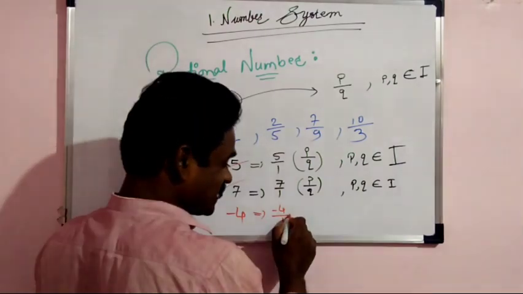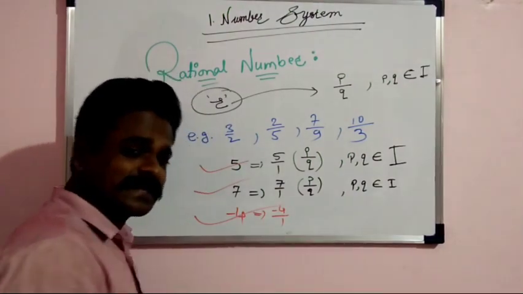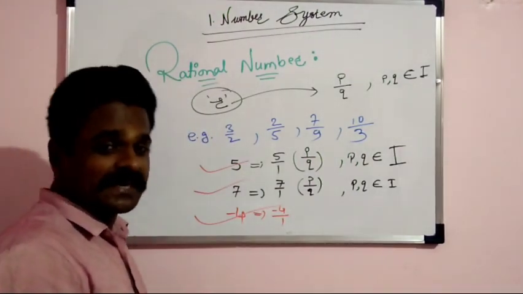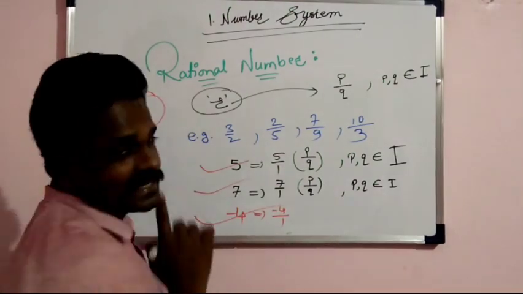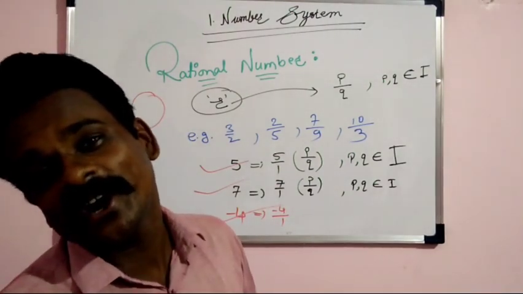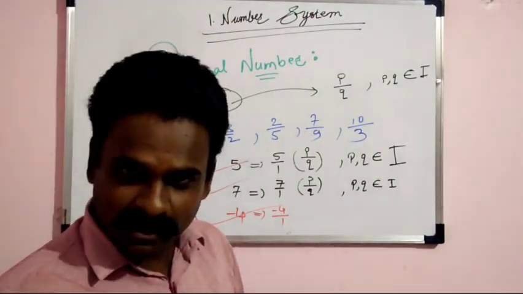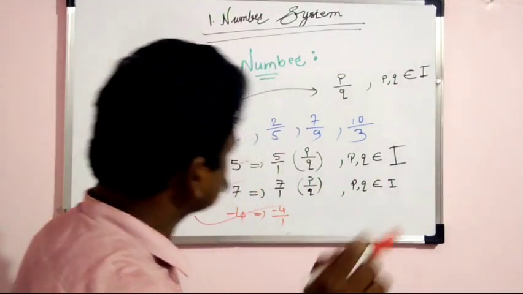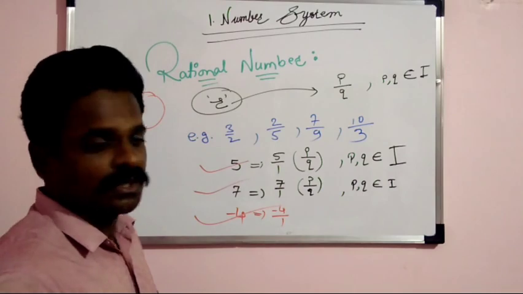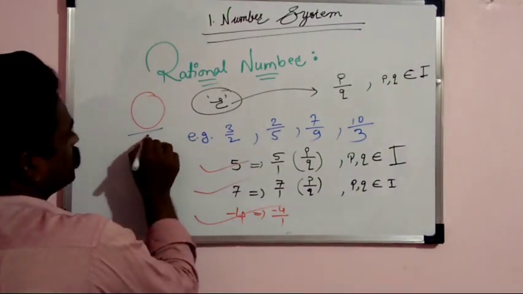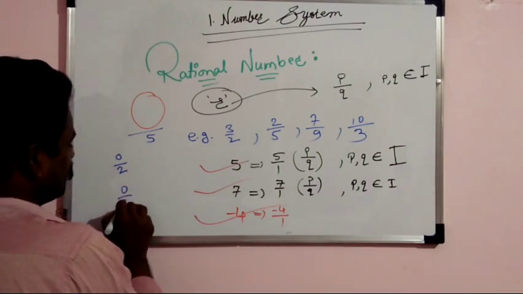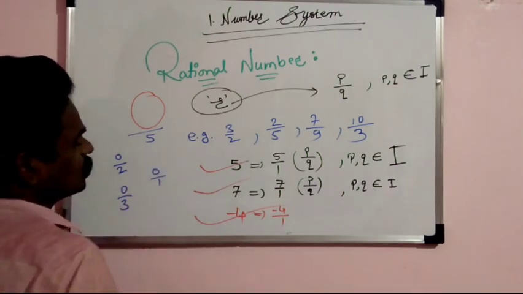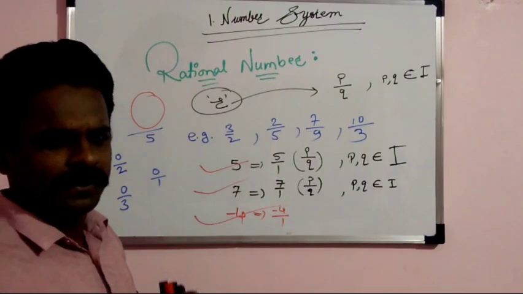So is this a rational number? Yes, it is a rational number. Now tell me, friends, is 0 a rational number or not? Yes, 0 is again a rational number. 0 we can write as 0 upon 5 also, 0 upon 2 also, 0 upon 3 also, 0 upon 1 also. You can write it in any manner.